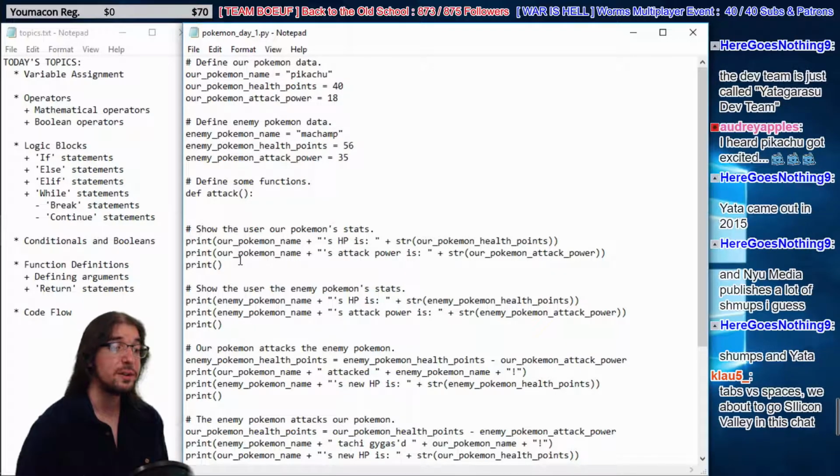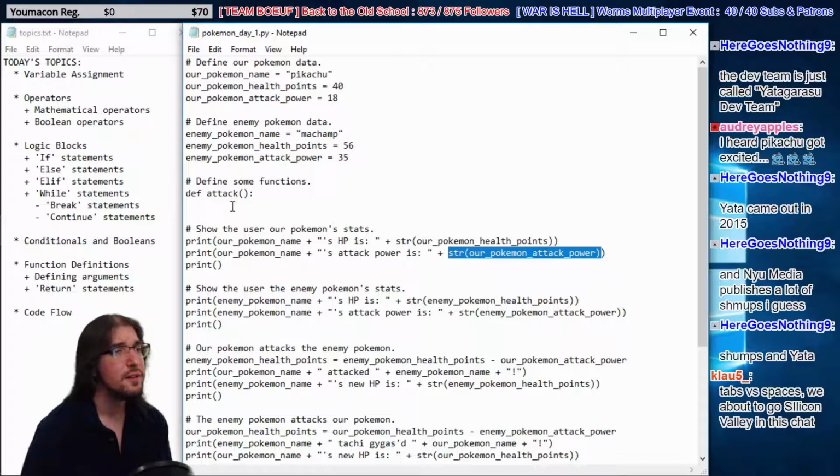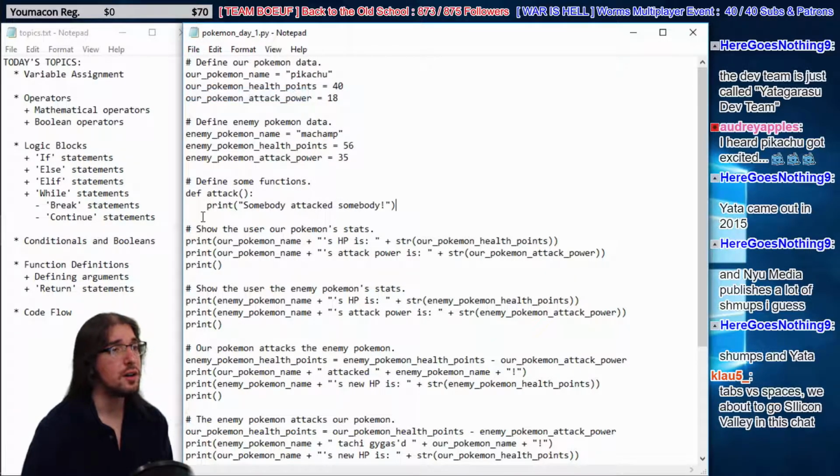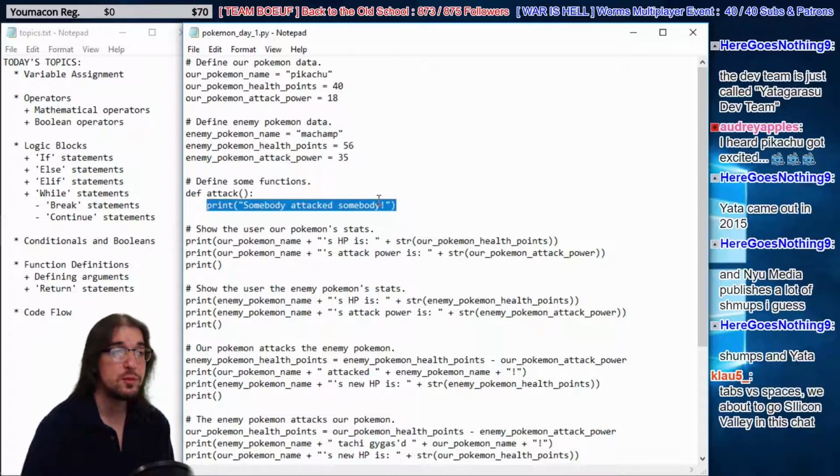In the case of a function, it means that it only runs when you call that function. Like right here, we call print, right? We call string right here. In our case, we're gonna make our own function. And when we call it, we want to have it print off a string, somebody attacked somebody, right? So that means that whenever we call attack from now on, it will run this code. Otherwise, it won't run.